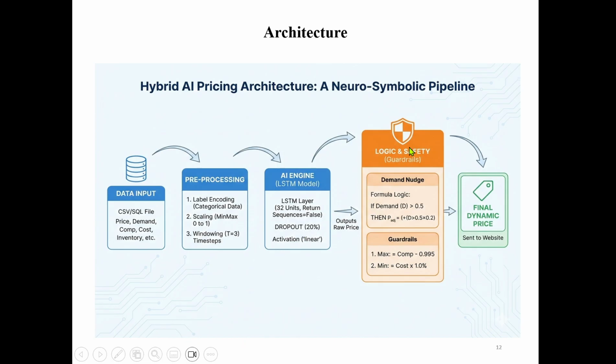Then logic and safety: if the demand is higher than 0.5, it will increase the price of the product. Then the predicted price must be lower than the competitor price by 0.5%, with a minimum 5% margin. Then the final price goes to the website.